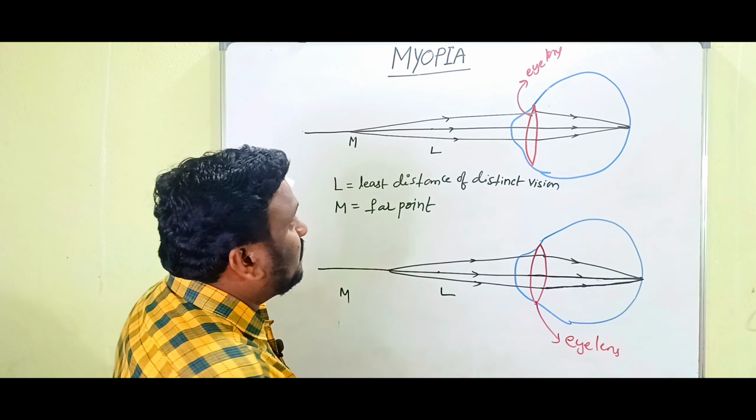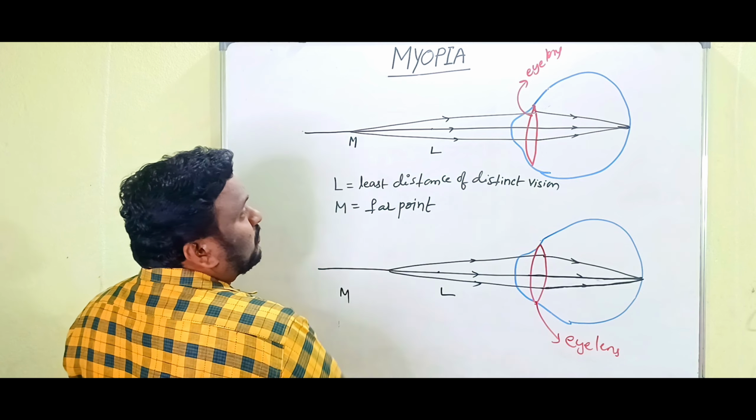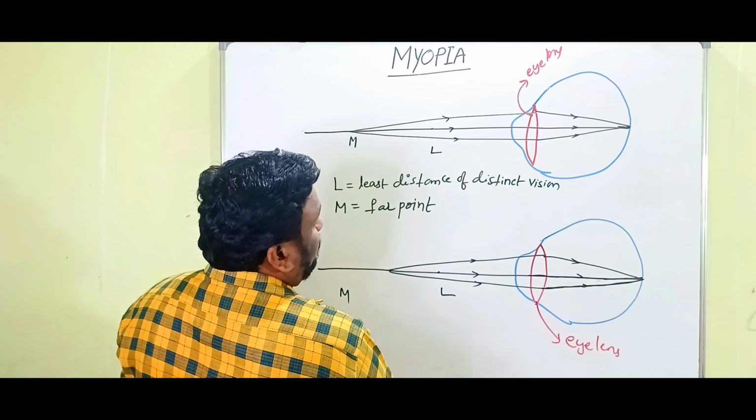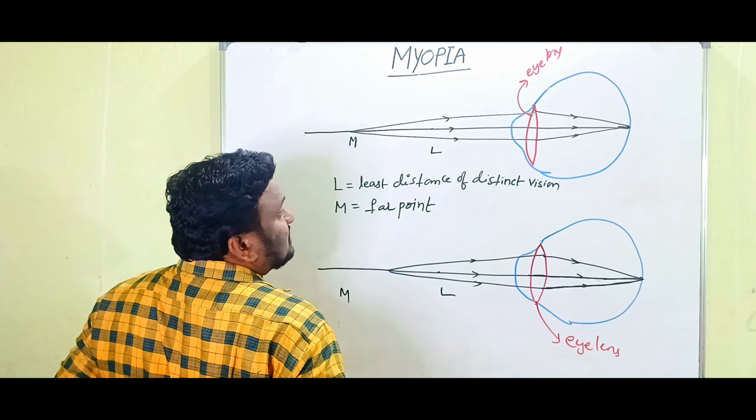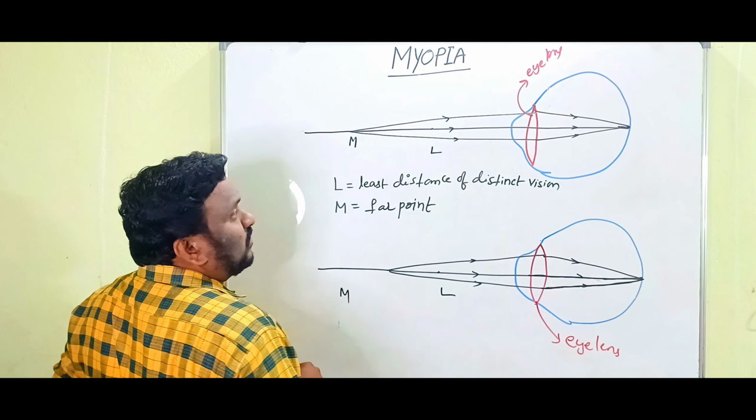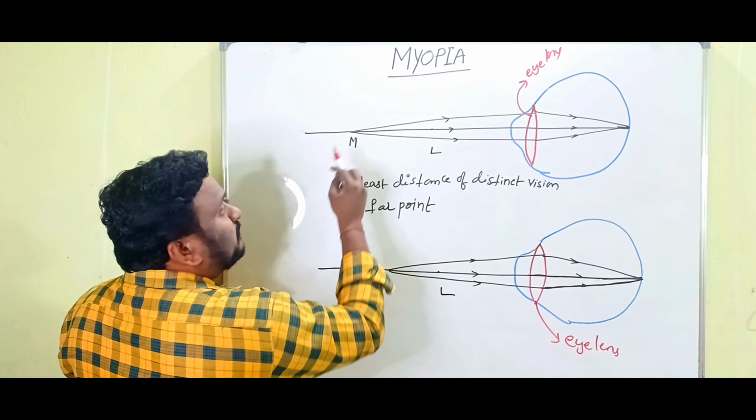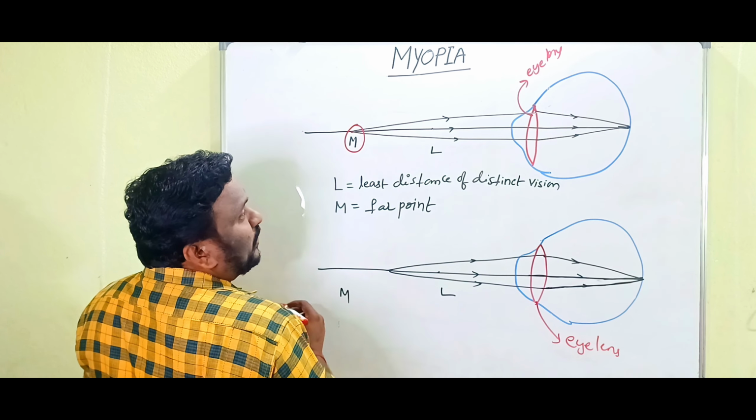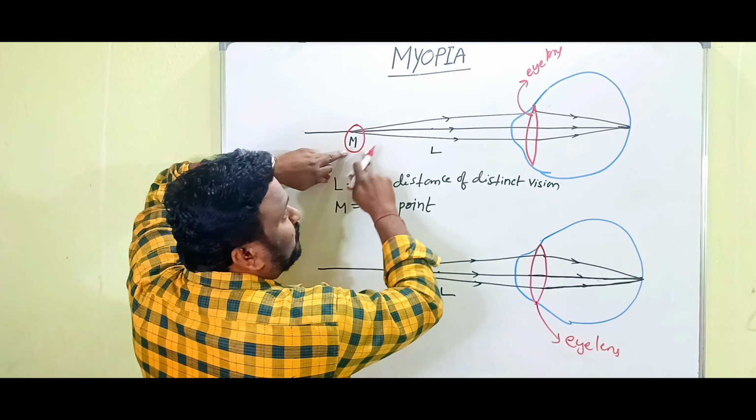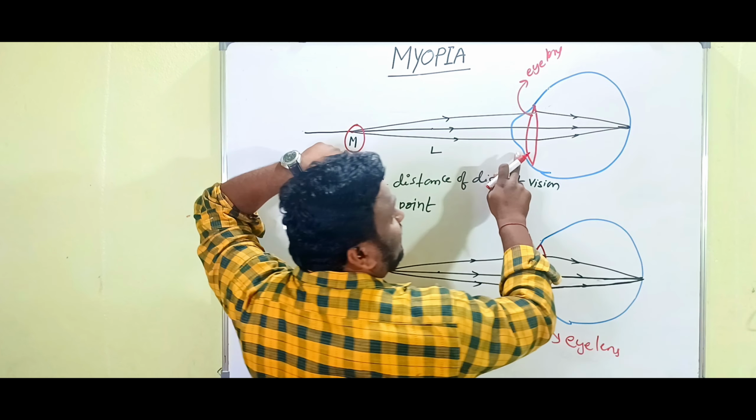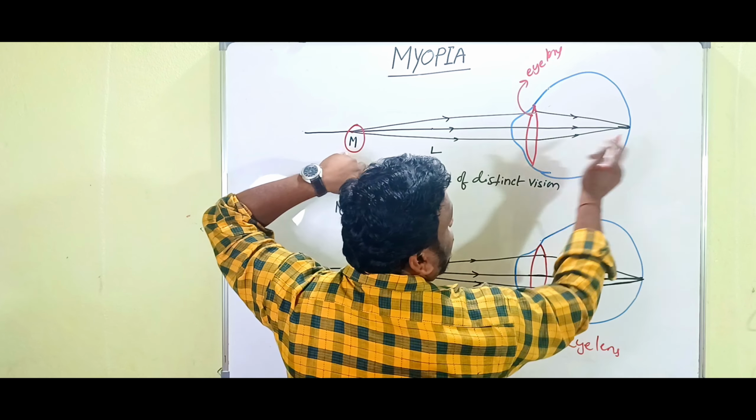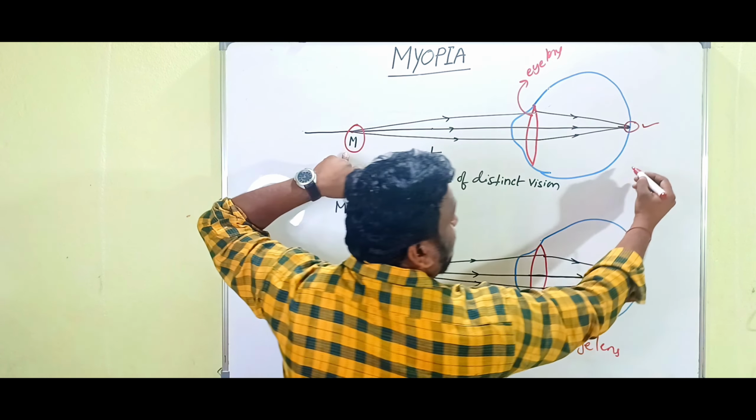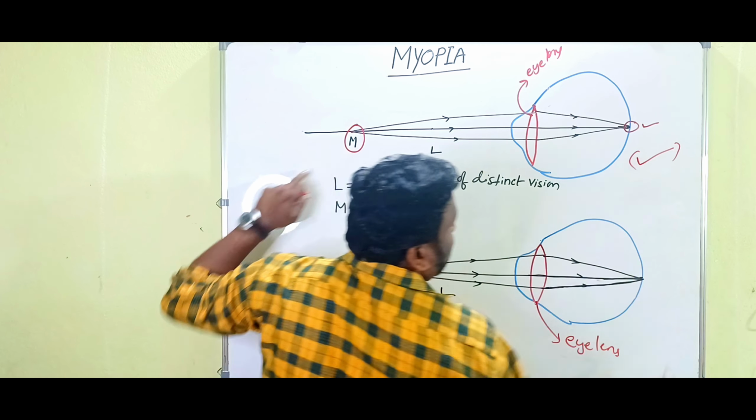Look here children, in this diagram M is the far point and L is the least distance of distant vision. Clear? L is the least distance and M is the far point. When the object is at far point, the light is coming from the far point and that should be incident on the eye lens, and after that it can form the image on retina. Then the people are able to see the object.